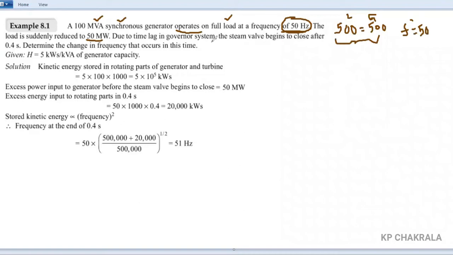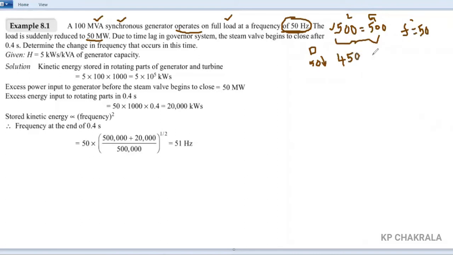But here the load is suddenly reduced by 50 megawatt. So initially it is operating at 500 megawatt. After that, there was some disturbance. So what is this disturbance? The total load is reduced by 50 megawatt, and then it becomes 450 megawatt.